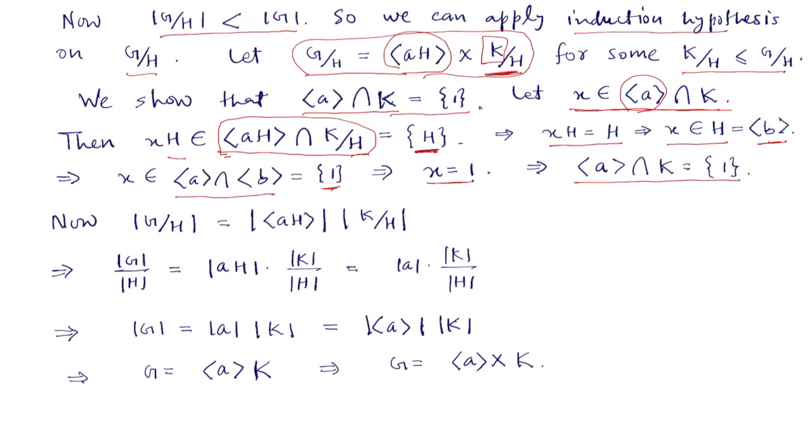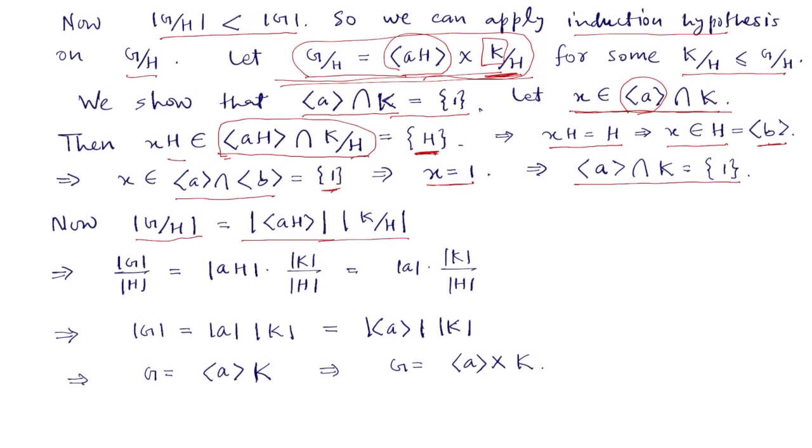Again, G modulo H is the direct product of these two, so the order of G modulo H is the product of the orders of these two. This implies the order of G divided by the order of H is equal to the order of aH times the order of K by H, because for the cyclic group generated by aH, the order is the same as the order of this element.